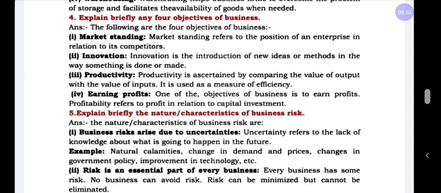And coming to earning of profit. Profit is like blood for a human body. Like that, profit is the blood for the business. Without that blood, without the profit, no business can survive. That means one of the main objectives of business is to earn profit. Understood? Profit helps the survival and growth of the business. This is called earning of profit.